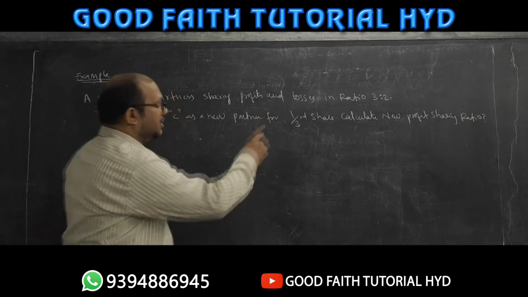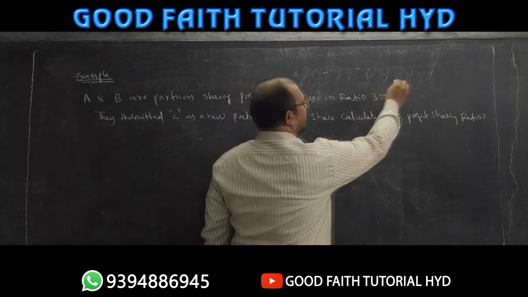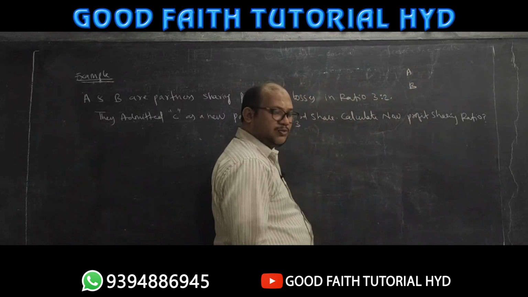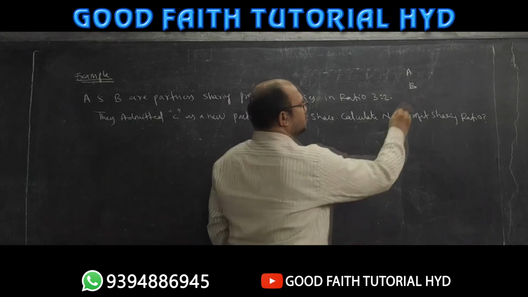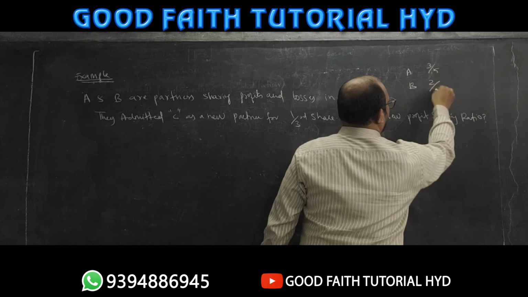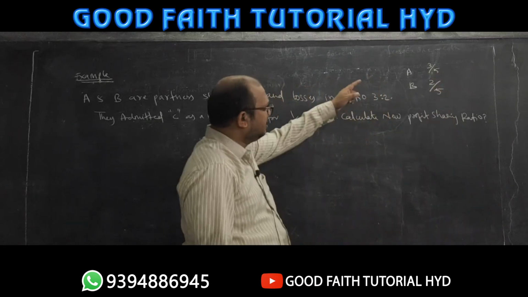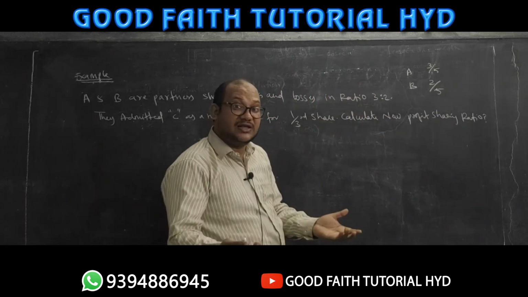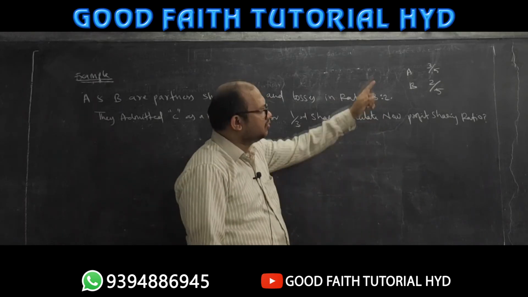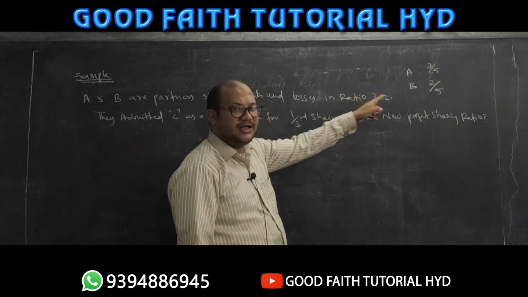See, 3:2 मतलब, listen here, A, B, 2 partners are there. What is their PS ratio, profit loss sharing ratio? 3:2. 3:2 मतलब A को कितना मिलेगा? 3/5. How much B will get? 2/5. सर 3 we understood, 2 we understood. What is by 5 सर? इन दोनों को ऐड करो कितना आता? 3 + 2 is equal to how much? 5 only. So 3/5 A will get, B will get 2/5.